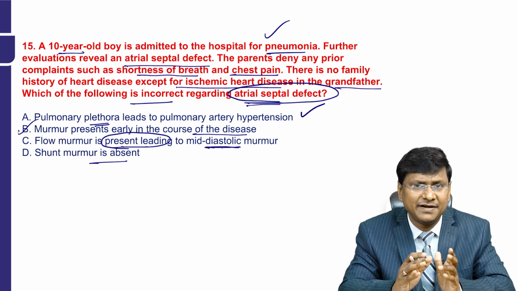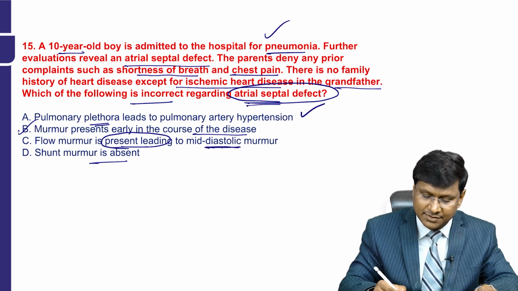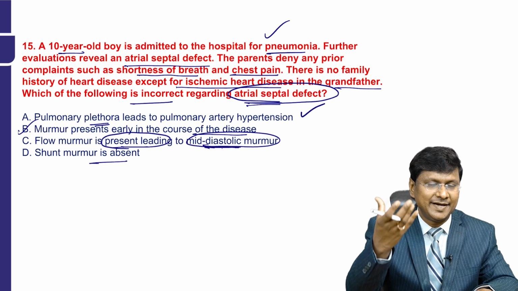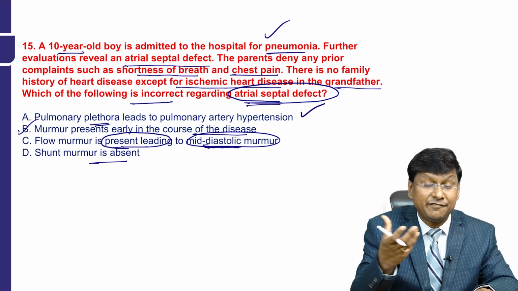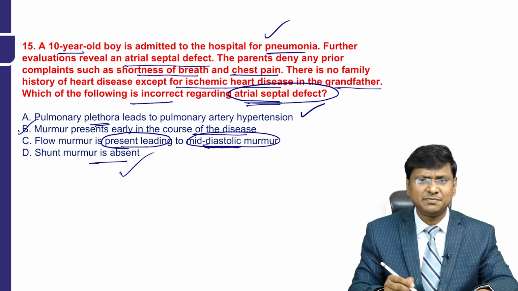Because in atrial septal defect, the right atrium is receiving blood from the superior vena cava and inferior vena cava, and it is also receiving blood from the left atrium, resulting in increased flow of blood from the right atrium to the right ventricle. So there will be functional tricuspid stenosis resulting in a mid-diastolic murmur, and the shunt murmur is absent.